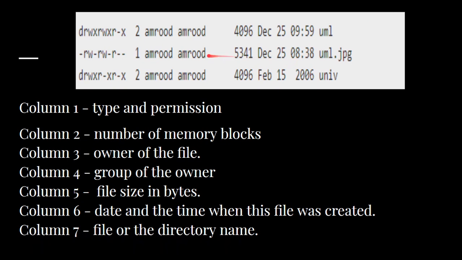Now, here we can see that column 1 has some special meaning for the Unix file. It gives the type and the permission. The type is denoted by the first letter, where d means a directory, and a dash means a normal file.